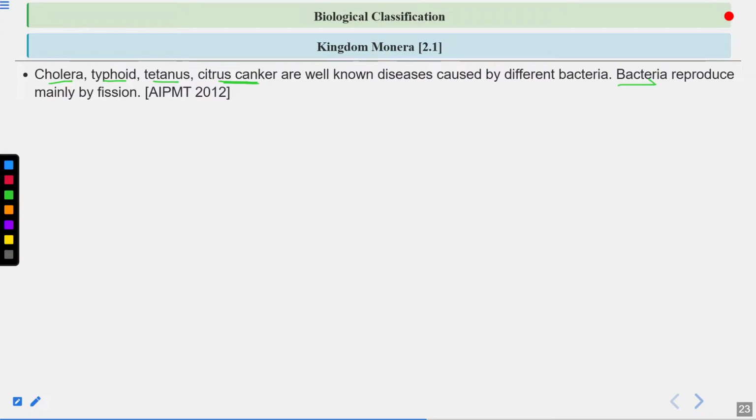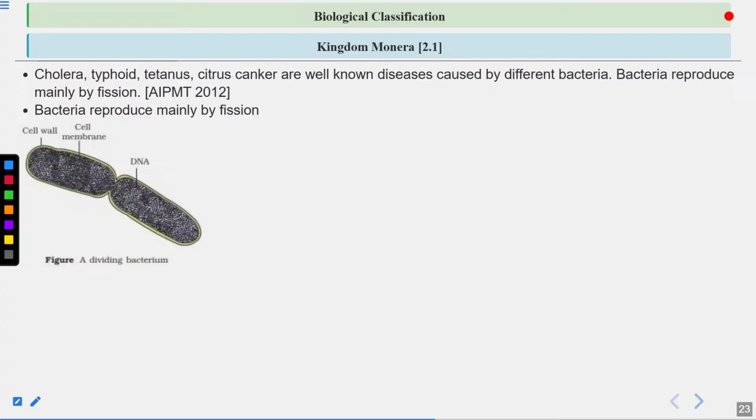And how do bacteria reproduce? They reproduce by asexual reproduction, which is known as fission, basically binary fission, where one cell divides into two. One parent cell divides into two daughter cells. Bacteria reproduce primarily by fission. This is a bacterium which is dividing. The bacteria consist of genetic material, which is DNA here. They don't have a true nucleus, so the DNA is just lying in this region, known as the nucleoid. The bacteria consist of a cell wall and a cell membrane. So one bacterium is dividing into two bacteria.